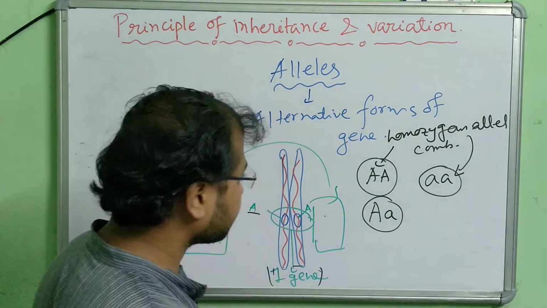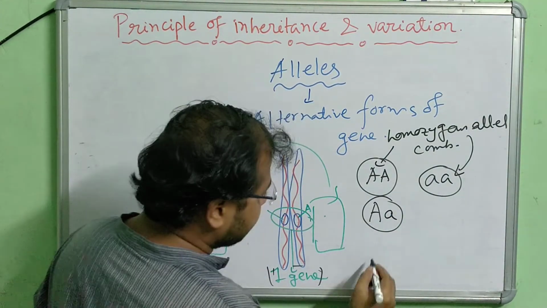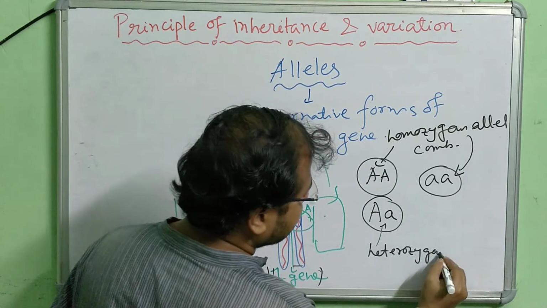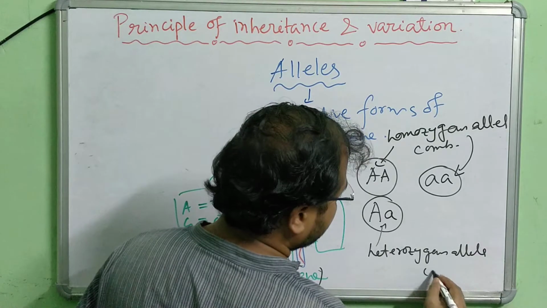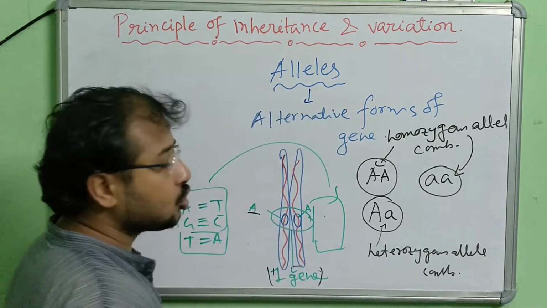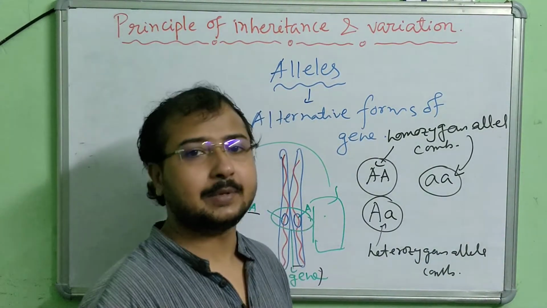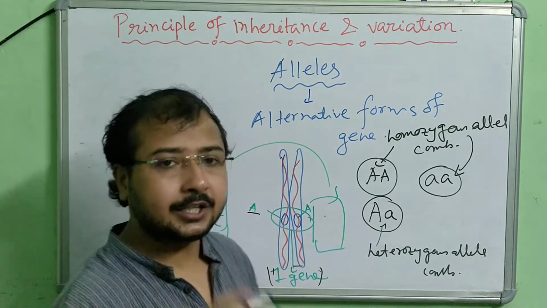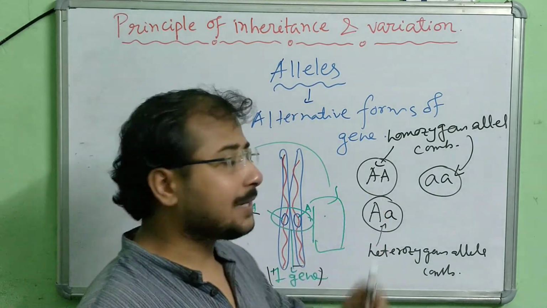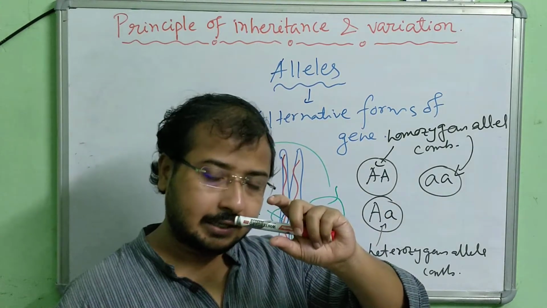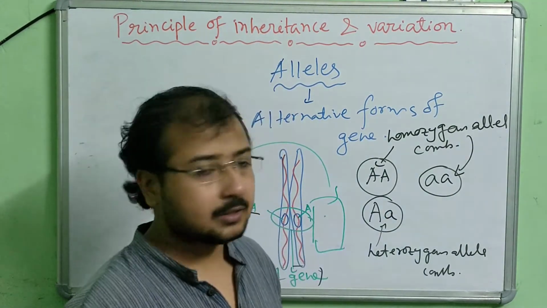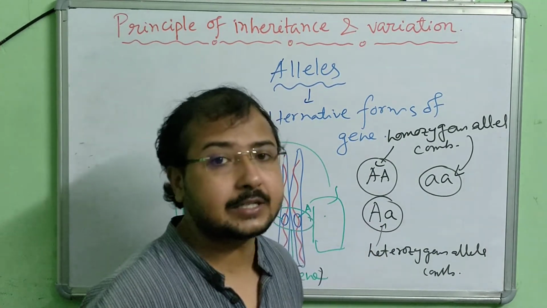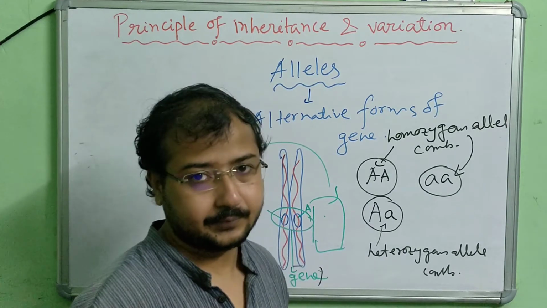But okay, one more thing. This one is heterozygous allele combination because here two different types of alleles are there, one capital, one small. Okay. Now one more thing related to these terms, remember: when I am writing an allele with a capital letter, block letter, that indicates that it is dominant. It is a dominant character, dominant trait.